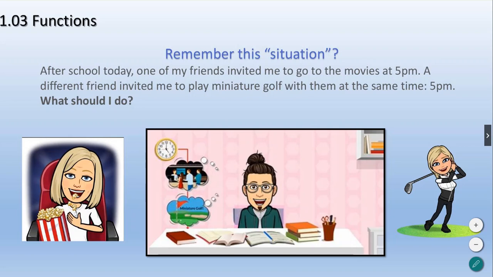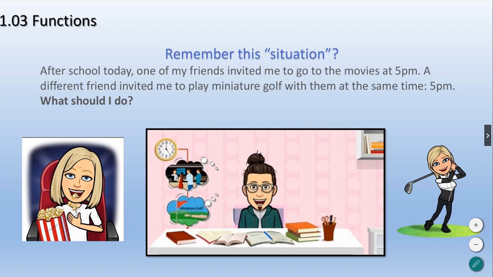Most people would say, the typical answer was, whoever asked me first. Maybe Miss Keller asked me first, so I should just go with her and then ask to reschedule with Miss Adkison. Very reasonable response. What I never got was someone saying, "Just go to both, right? Just go to mini golf and the movies at the same time. No big deal." No one suggested that because it is not physically possible for me to be in two locations at the same time.